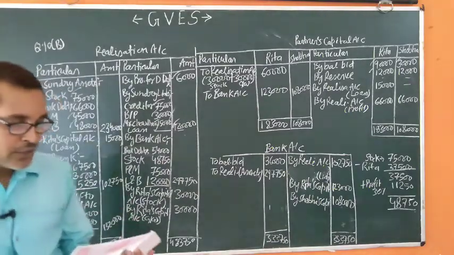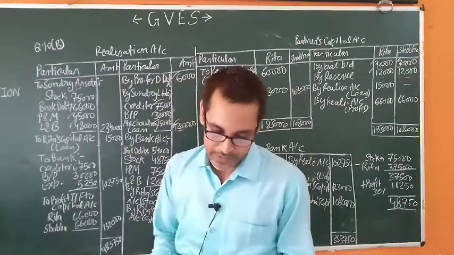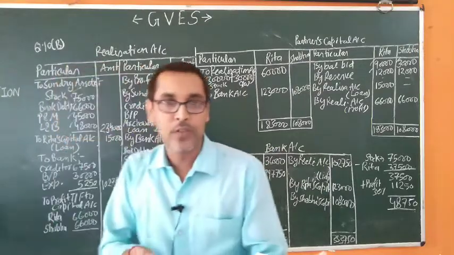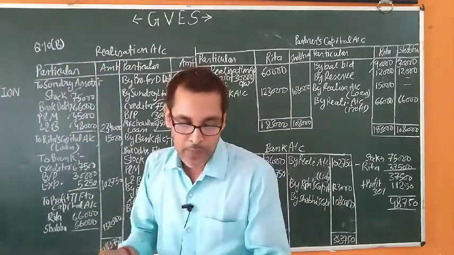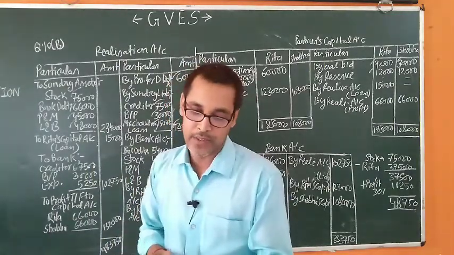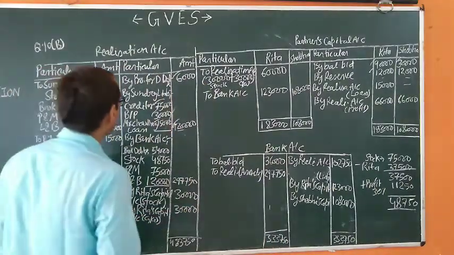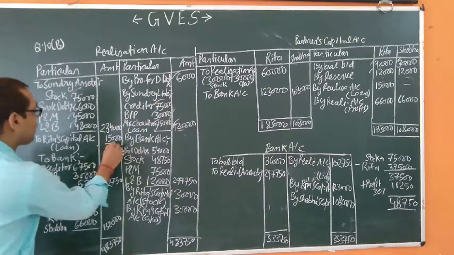Now the firm was dissolved on the date given above. The following transactions took place. Mrs. Rita Chaudhary undertook to pay Mr. Chaudhary's loan and took over 50% of the stock at a discount of 20%. So Mrs. Rita Chaudhary takes over the liability of 15,000.